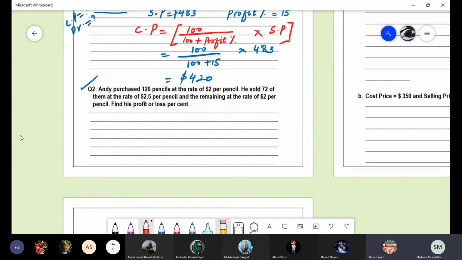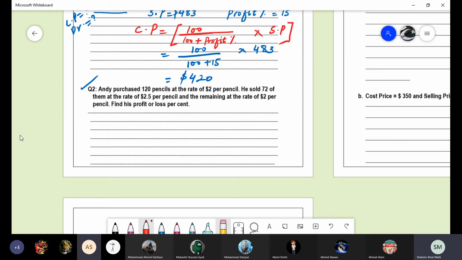Ahmad Alam, solve the question. Read the question first. Quickly, we don't have time, beta. Abdullah Subhan? Yes, Abdullah, beta, solve the question.